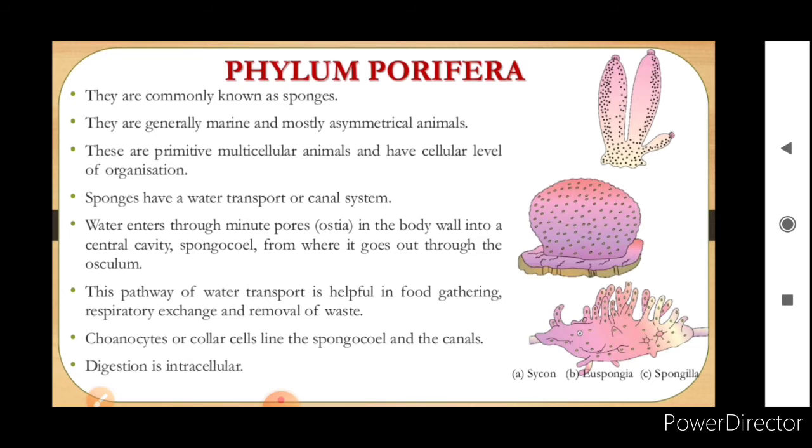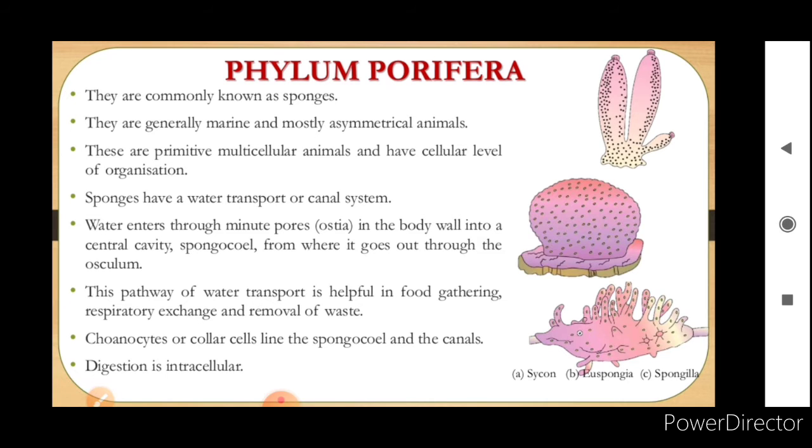These are primitive multicellular animals and have a cellular level of organization. They are multicellular animals with a cellular level of organization, which means the cell aggregates in them do all the essential functions required for the Porifera to survive in the environment.